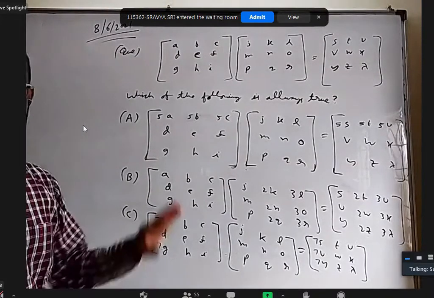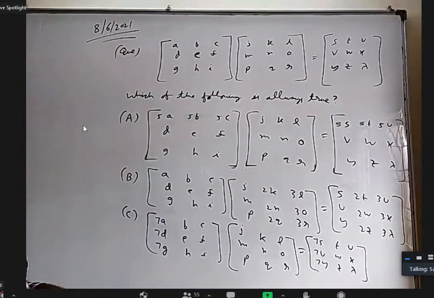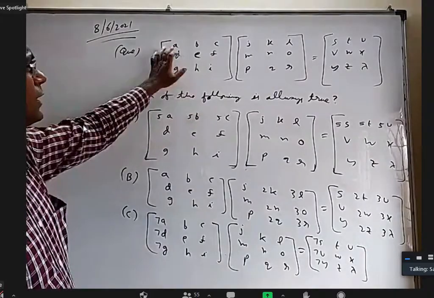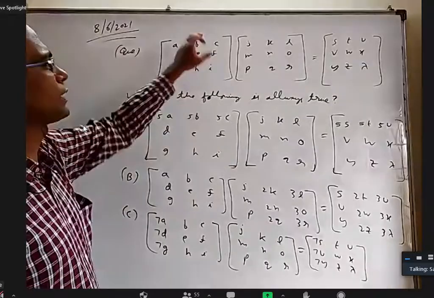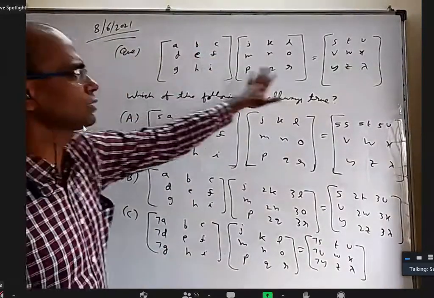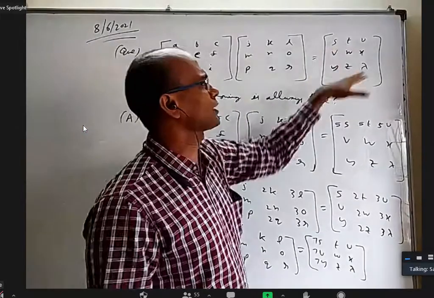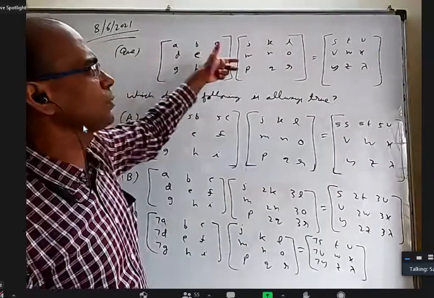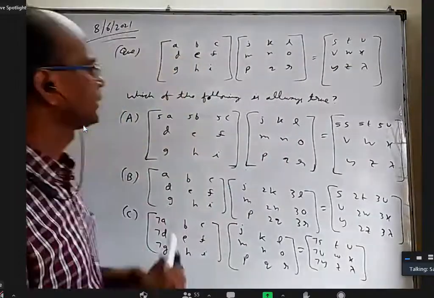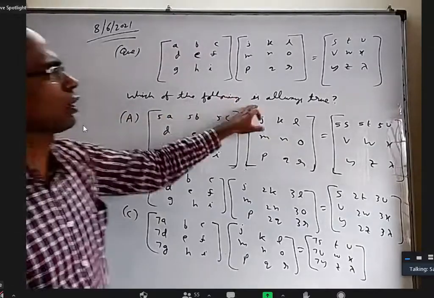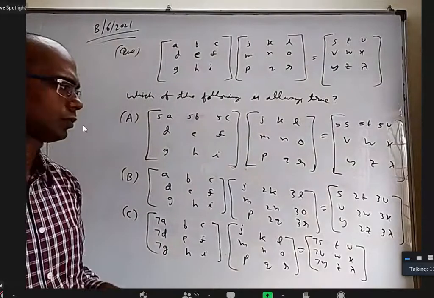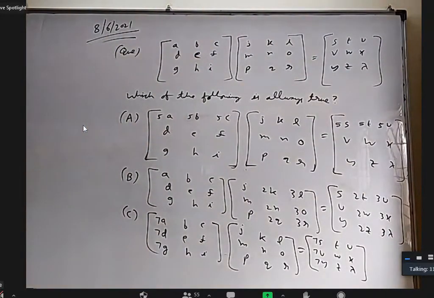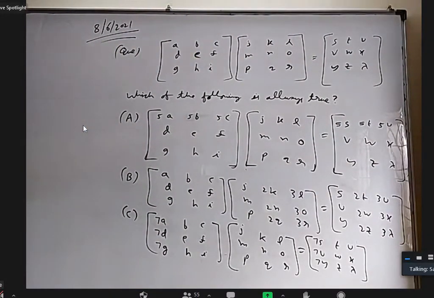I want to give a few more options, but first of all, the whole question is this. In the place of A, you can take any number, 1, 0, 5, a variable also. B, you can take 100,000, any number. All these are real numbers. When you multiply, you'll get some numbers. If you change any numbers, the corresponding numbers will change. So which of the following is always true? Option A, sir. What do you think about option B and what do you think about option C?